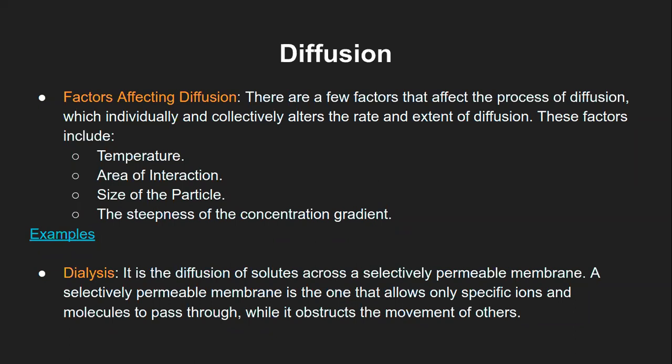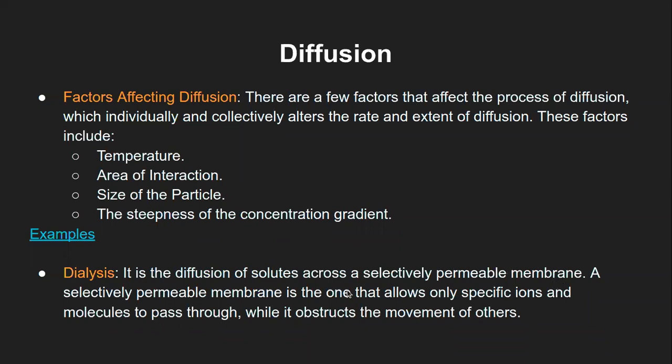So what will happen? Your blood will have a higher concentration of certain solute molecules like urea, uric acid, and so on, whichever are being passed through the urine in general. They will get transported from the blood through the semi-permeable membrane to the other side, that is, to the sterile water side, and that way the dialysis will keep happening, that is, the diffusion of the solute across the selectively permeable membrane.